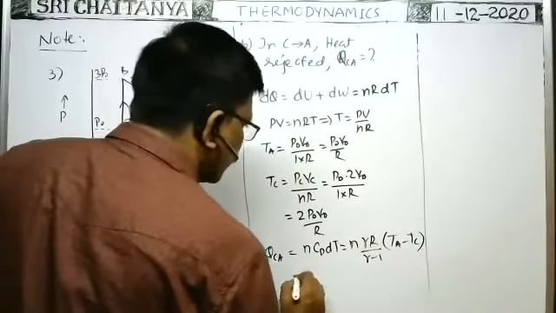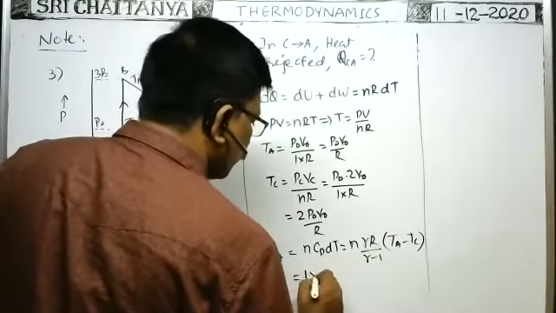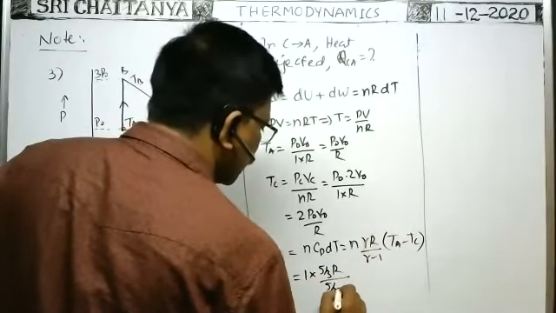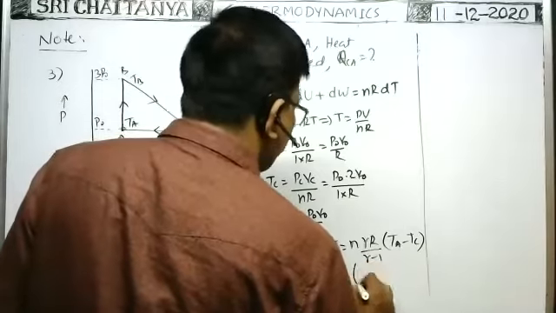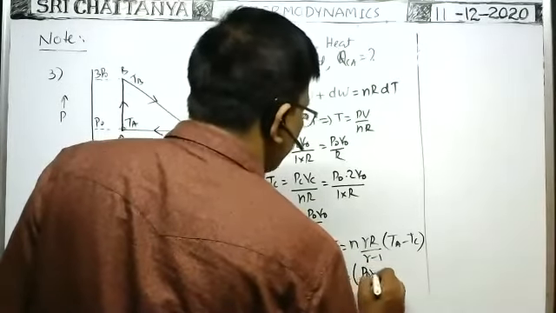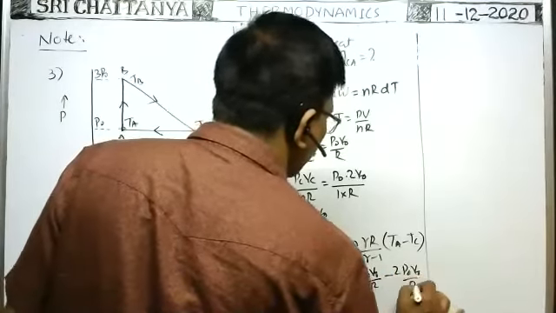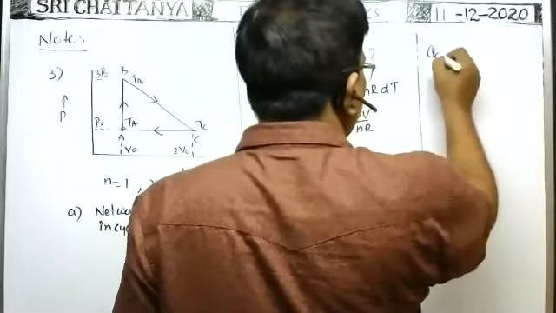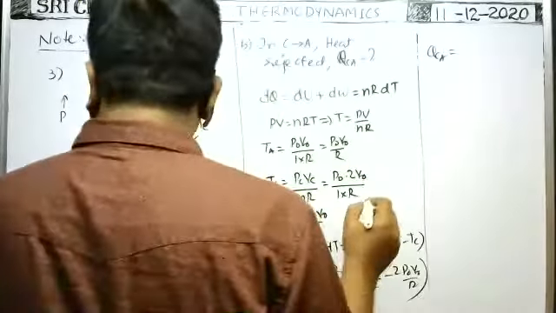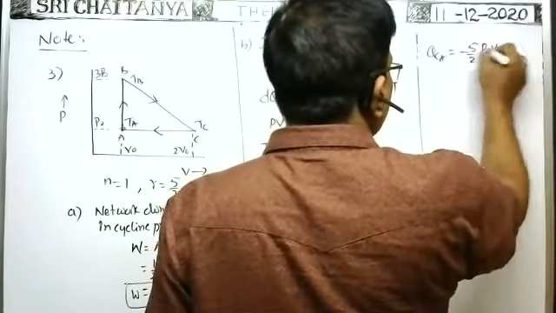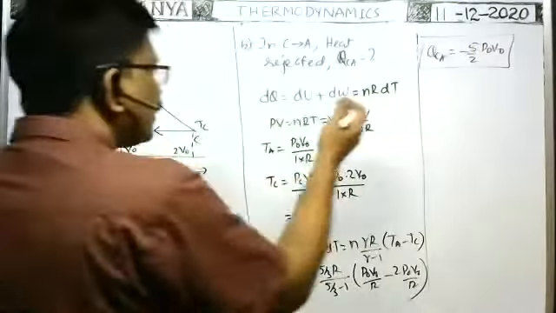So therefore, that is equal to 1 into gamma, that is 5 by 3, into R by 5 by 3 minus 1, into TA minus TC. TA is P0 V0 by R, TC is 2 P0 V0 by R. Therefore, when you simplify them, you will get QCA equal to minus 5 by 2 P0 V0. So the minus sign represents heat energy is lost.